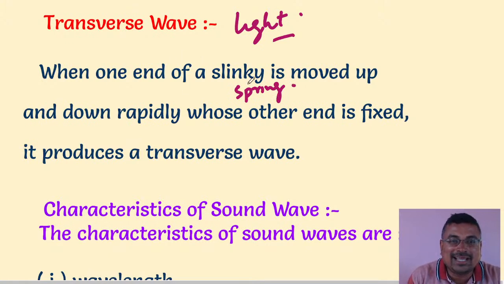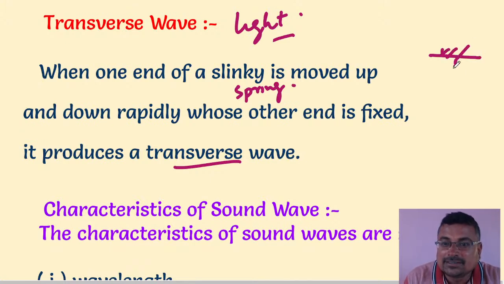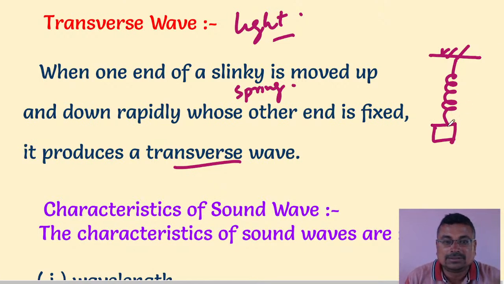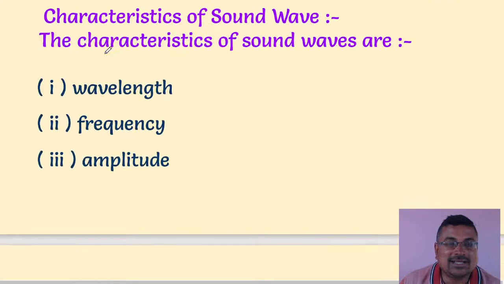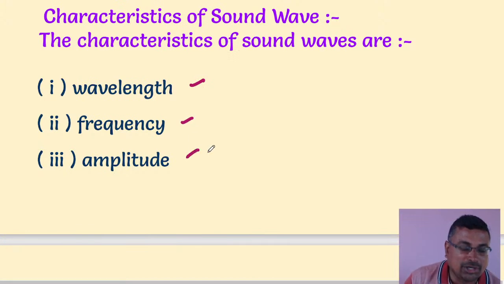When one end of a slinky or spring is moved up and down rapidly while the other end is fixed, that shows a transverse wave. Now let's discuss the characteristics of sound waves: wavelength, frequency, amplitude.